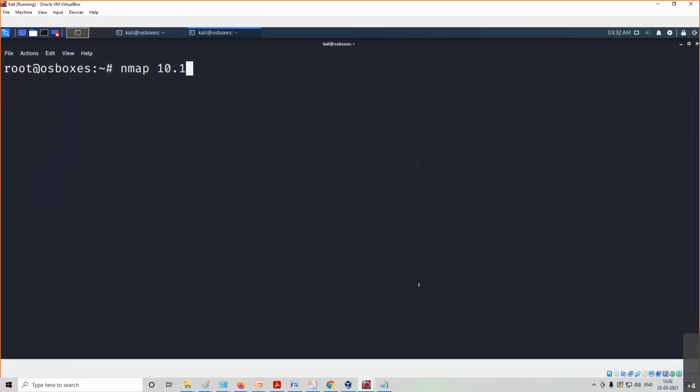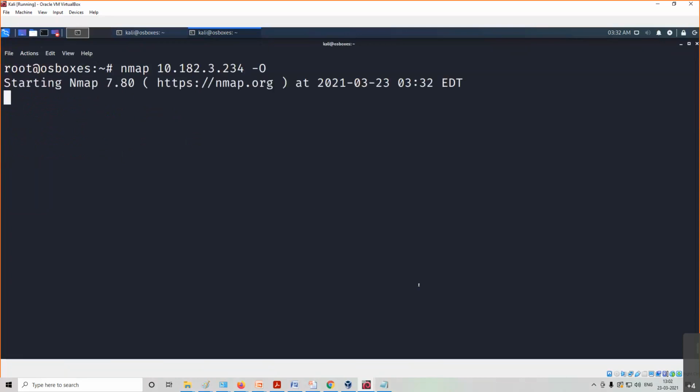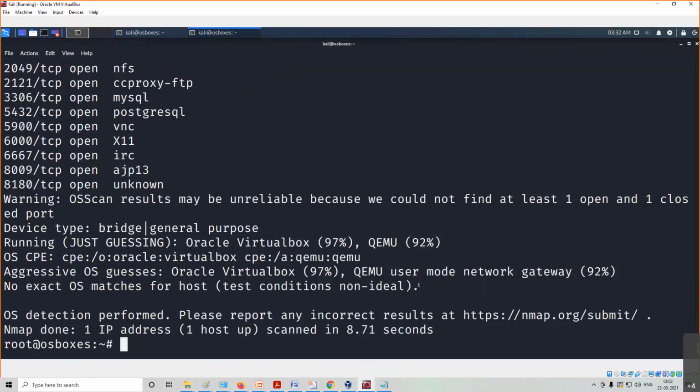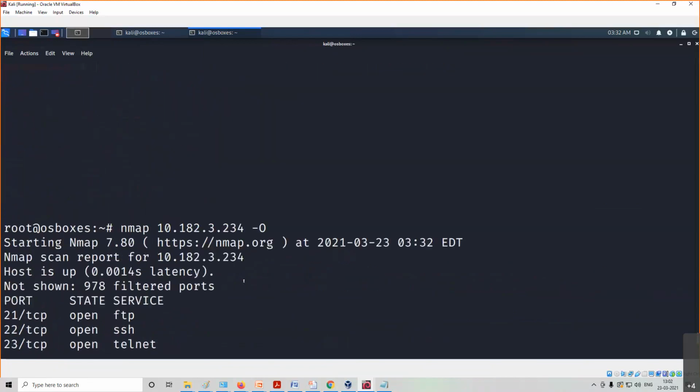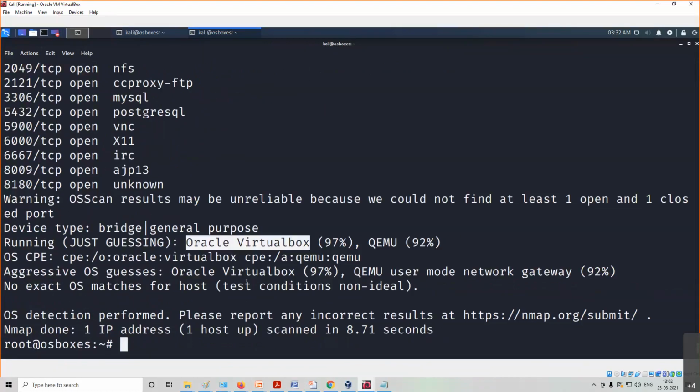Yes, so I'll be in root and I'll run Nmap with the IP 10.192.3.234. As root, I'll search. We'll see if it can reveal what operating system is running on this application. It says it is running on Oracle VirtualBox, but what is the operating system? It's not exactly revealing the operating system, so I think the fingerprint is not matching with this one.